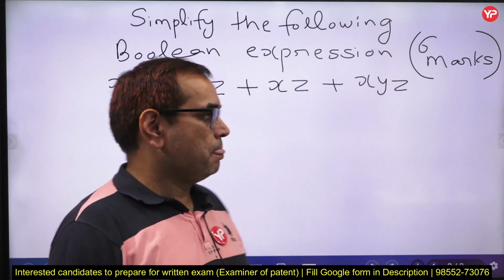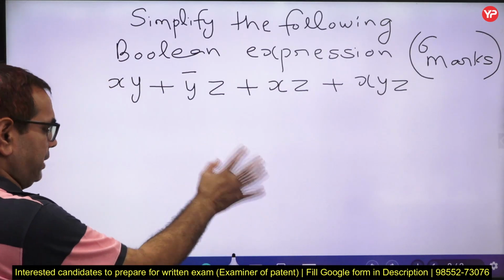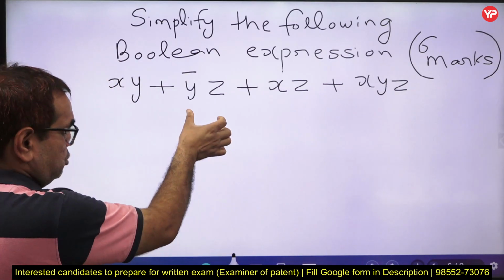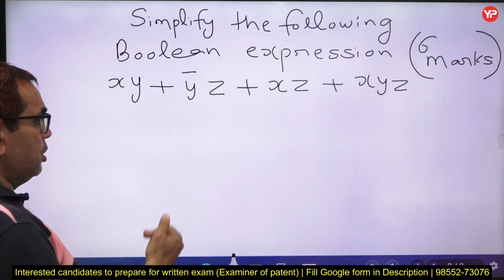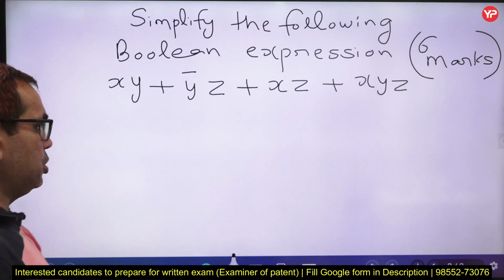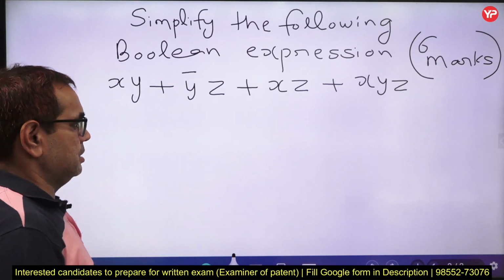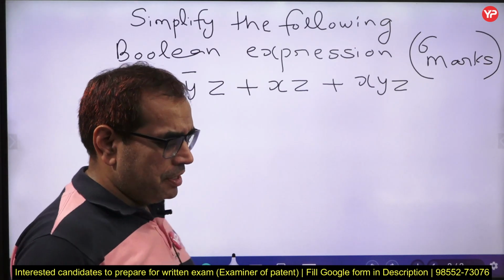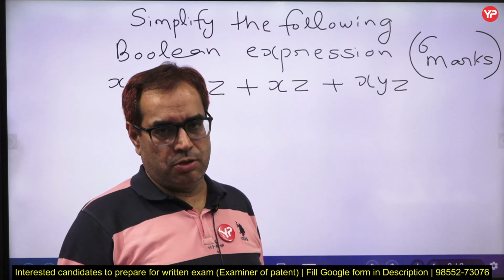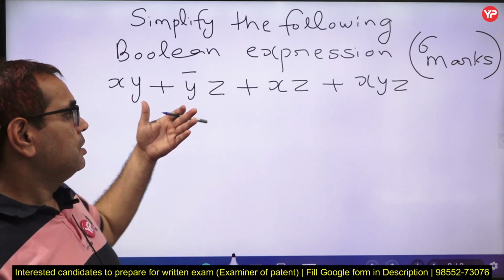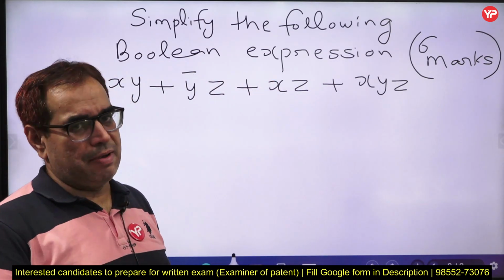So you will mention that this is an SOP expression and I want to get a minimum expression, so I have a tool, that is the K-map. I am going to use the K-map for this simplification. Now in the K-map we need the canonical form to put the values of the expression in the K-map.